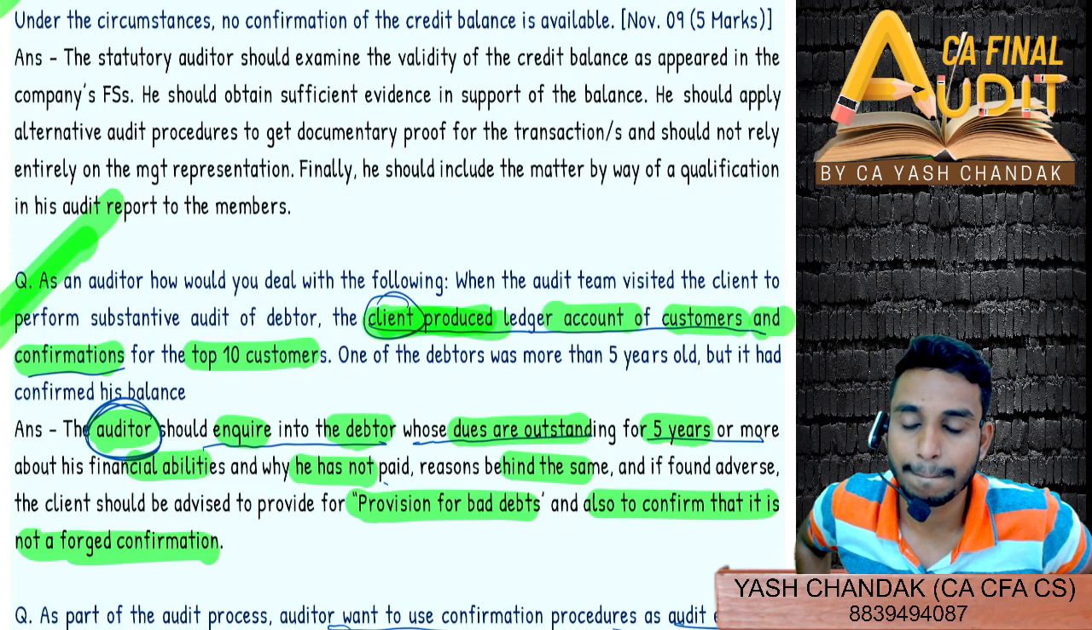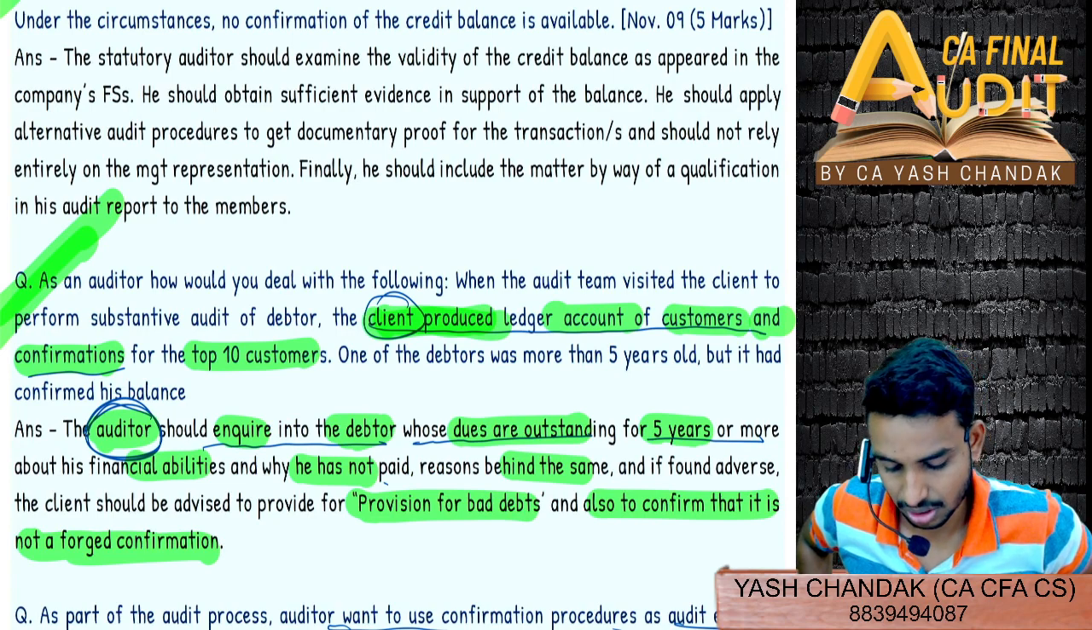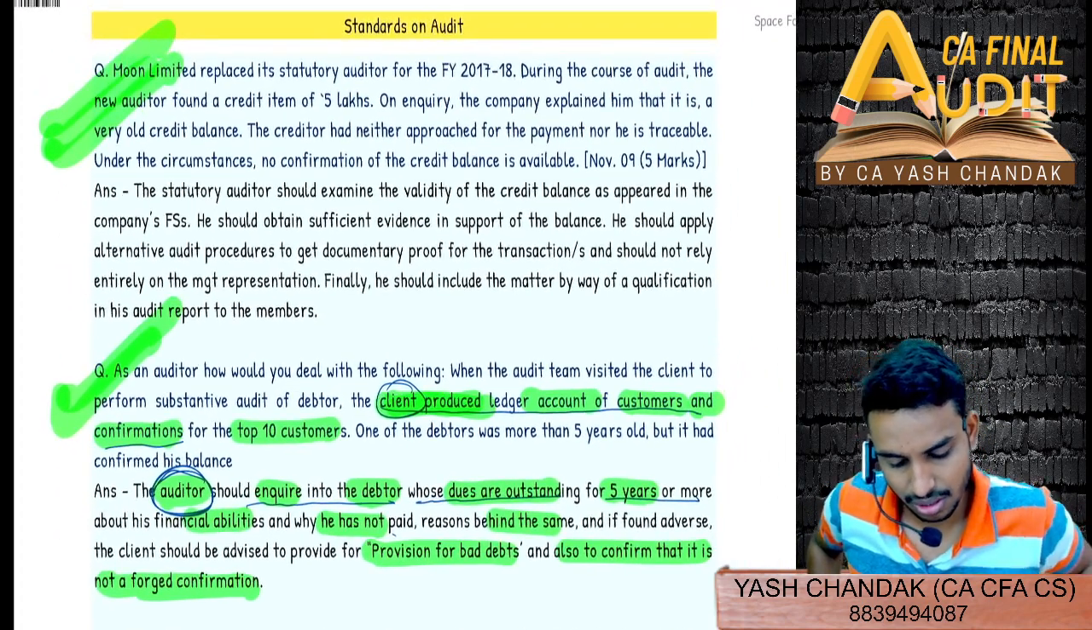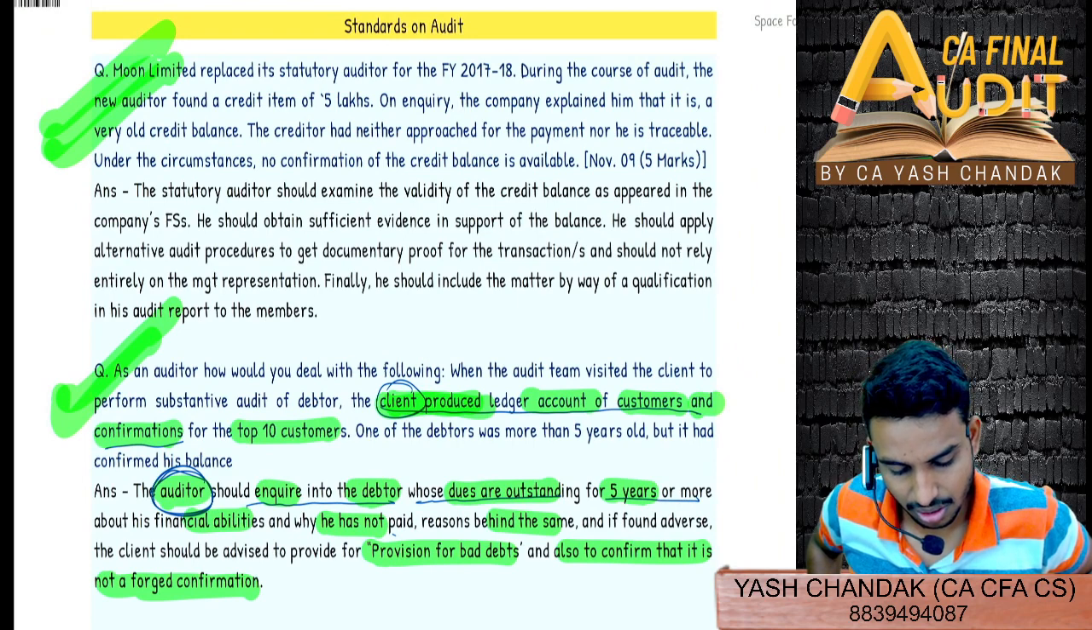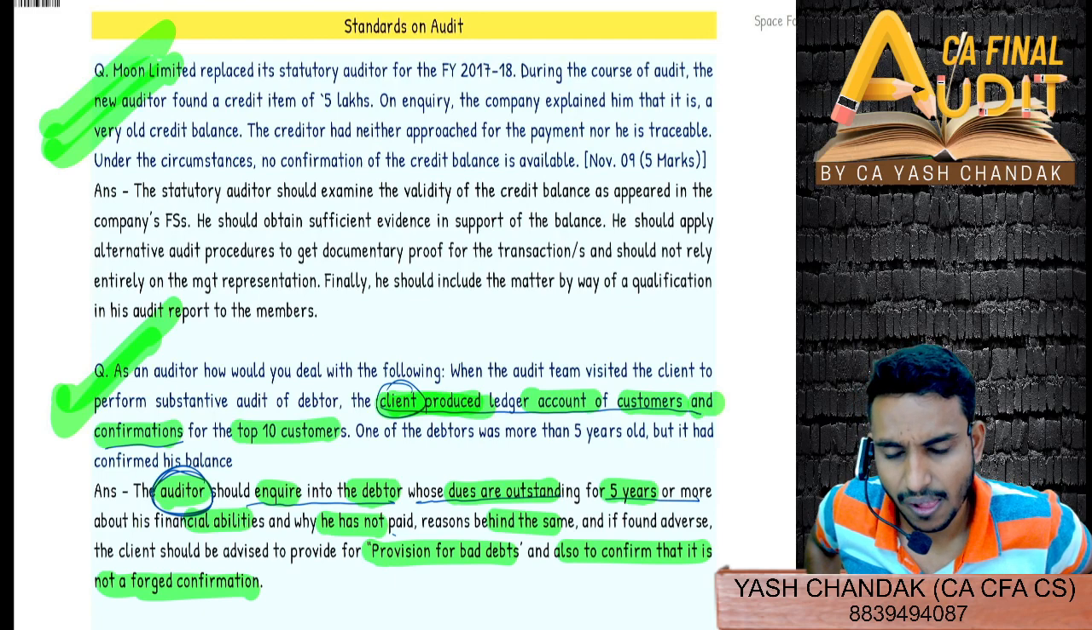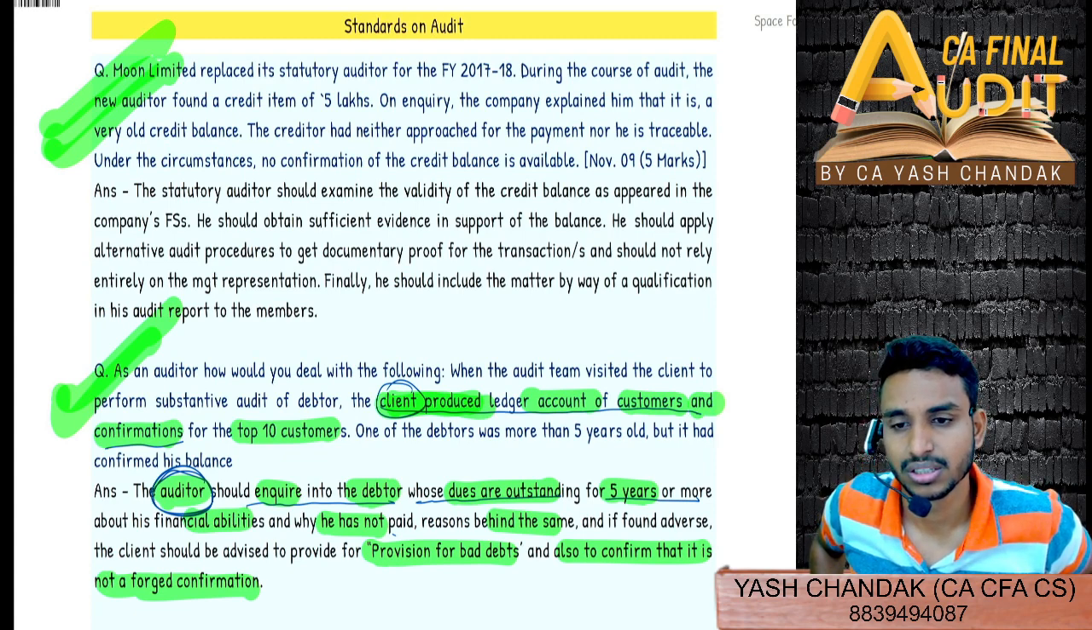But the auditor is acquiring the confirmation directly. Then why is it required for the client to provide us with confirmation of forged confirmation? I am saying that the auditor is required to confirm directly from the third party or the customers, then why is it required for the client to confirm to us that it is not a forged confirmation?